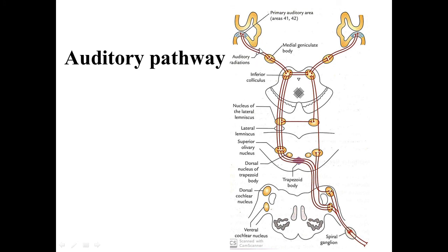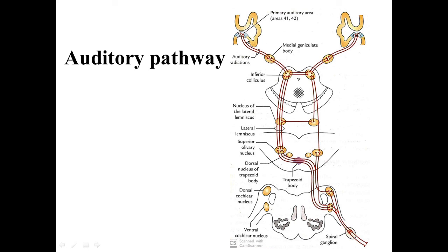These fibers pass through the sublentiform part of the internal capsule, and then reach up to the primary auditory area of the cerebral cortex.